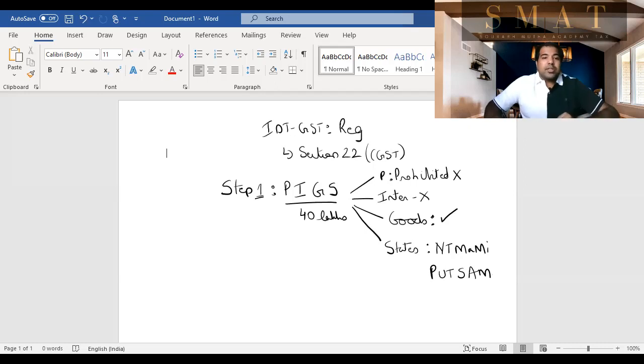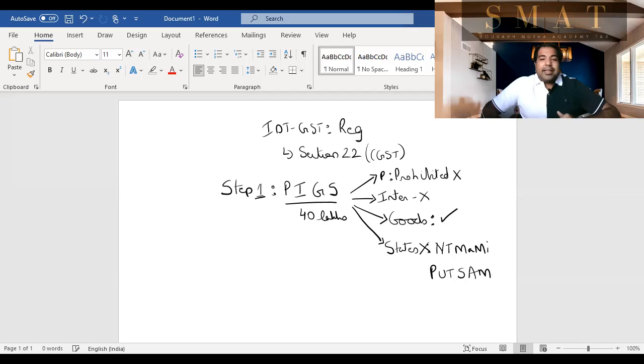So again, what is the first step? Step 1 is whether you're applicable to PIGS. If you're applicable, you'll get a very nice limit of 40 lakhs. That means up till 40 lakh of turnover, you don't have to register yourself. Guys, P is prohibited goods: you should not be manufacturing. Interstate supply you should not be doing. You should be exclusively trading only in goods, and you should not be in these states.